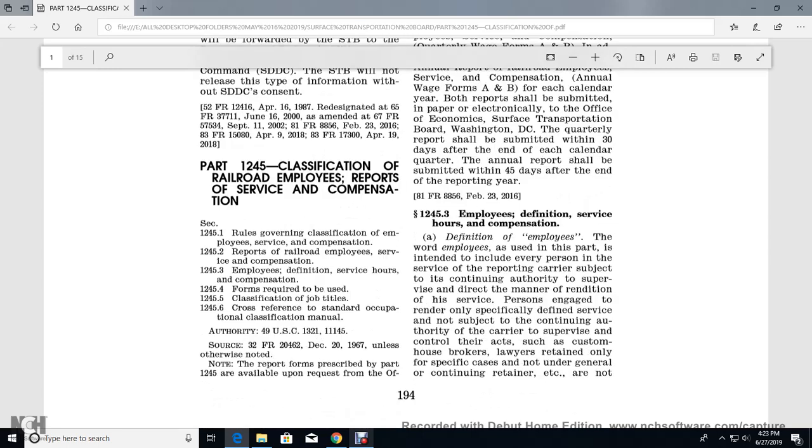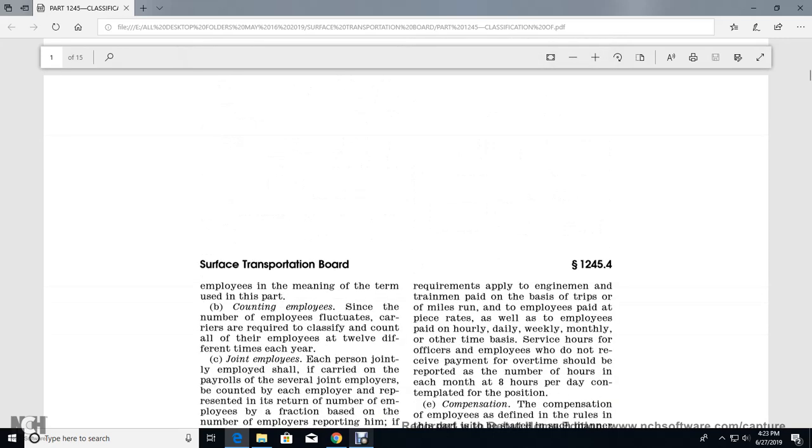1245.3 Employees, definitions of hours and compensation. The word employees, as used in this part, is intended to include every person in the service of a reporting carrier who is subject to its continuing authority to supervise and direct the manner of rendition of his service. Persons engaged to render only specifically defined tasks, not subject to the continuing authority of the carrier to supervise and control their acts, such as customhouse brokers and lawyers retained only for specific cases under a general retainer or not, are excluded.